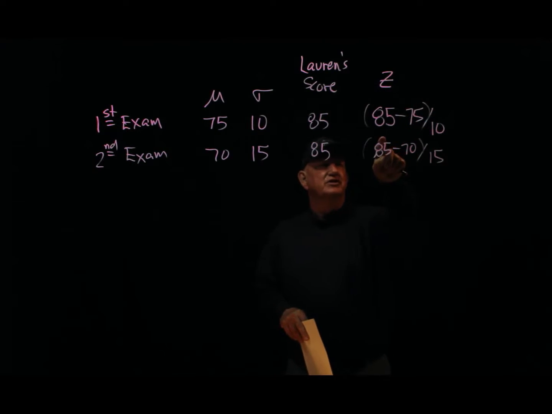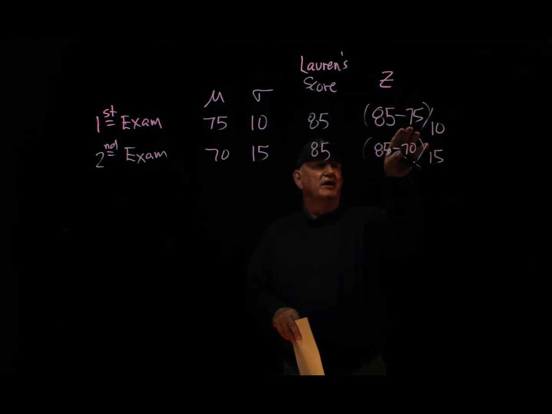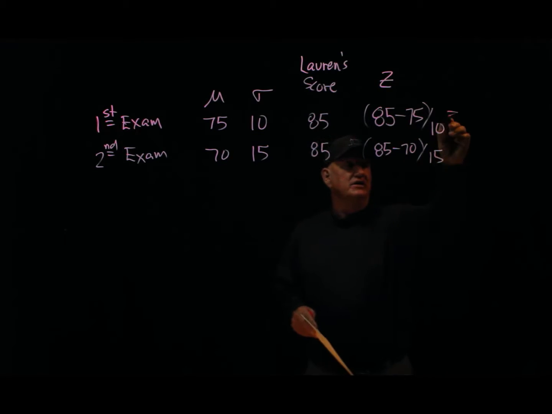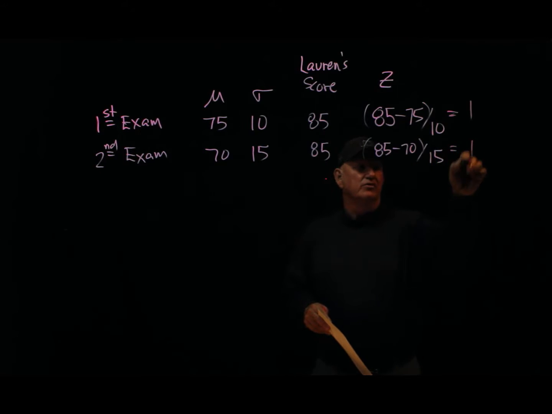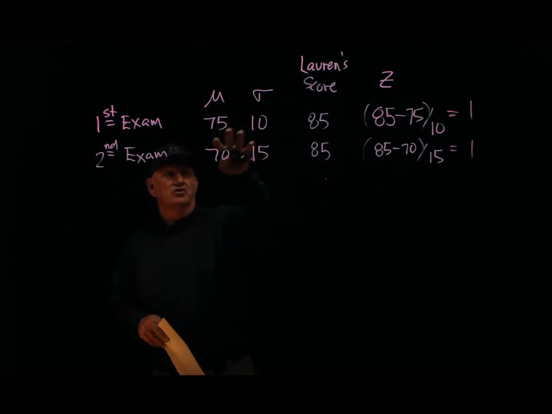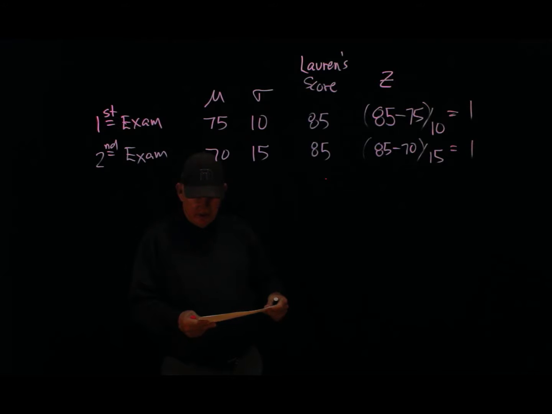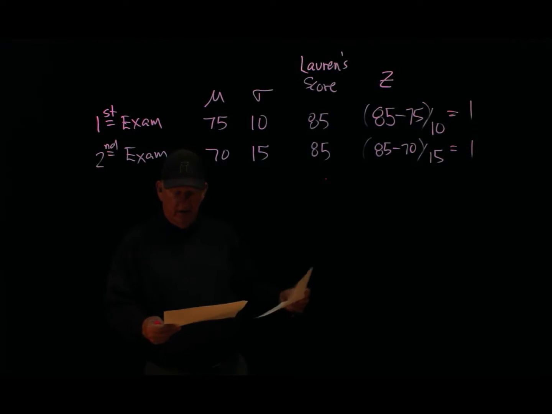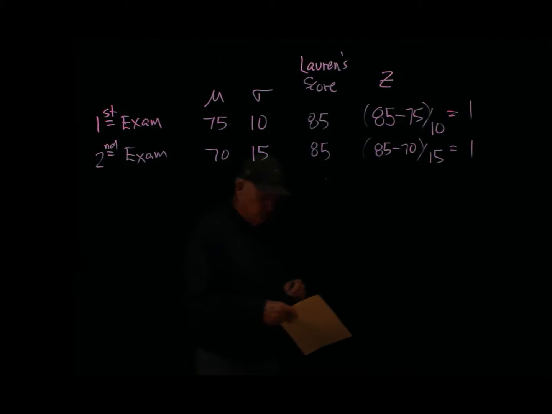Yeah, so maybe you can see that I've done this wrong. No, I haven't. 85 minus 75 is 10, divided by 10 is equal to 1. 85 minus 70 is 15, divided by 15 is equal to 1. The z-score of both of these scores in these distributions is the same. She scored about equally well on both exams is the answer. All right, I'm going to take a second to erase the board. We'll finish off problem 12.